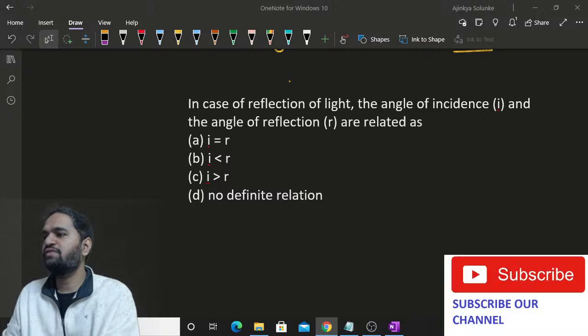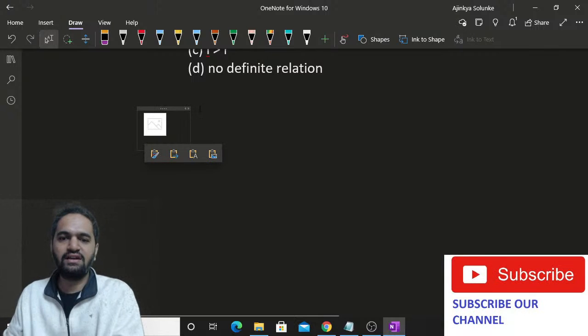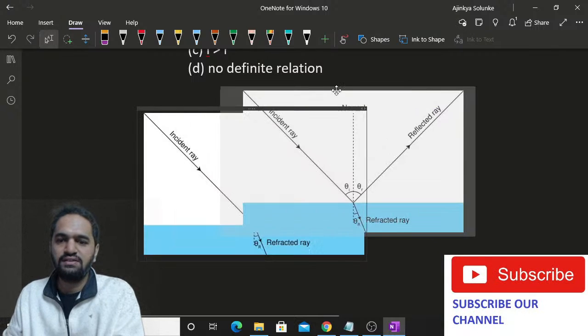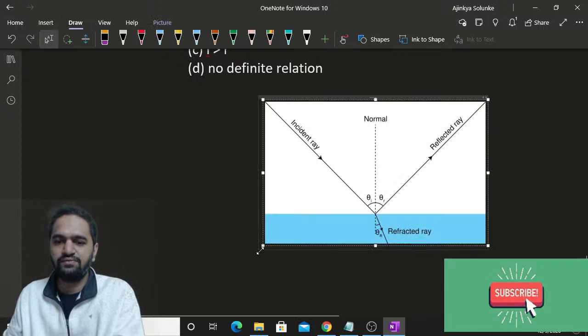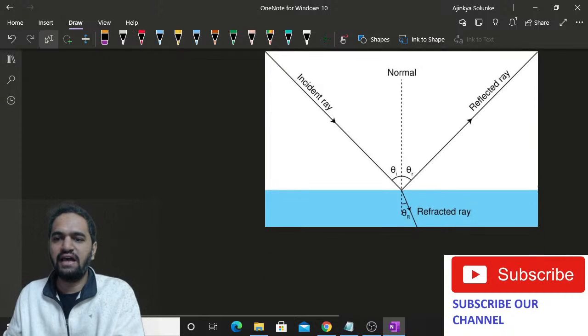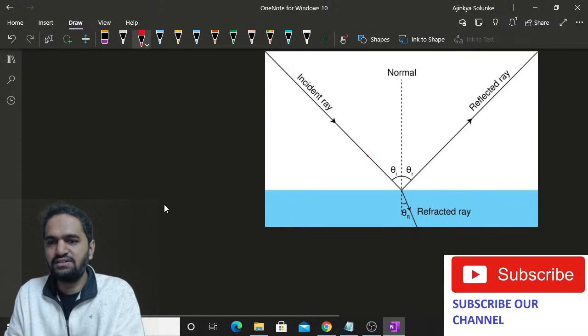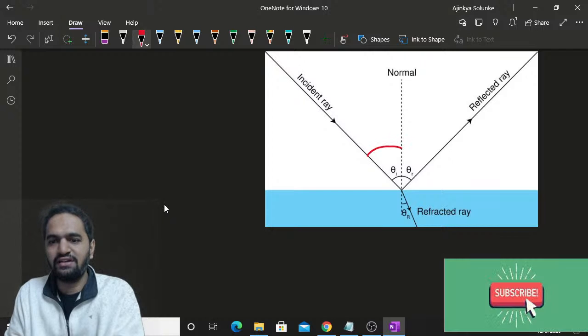Correct. So what we are trying to say is, if I am teaching you through a diagram, many students are giving the correct answer, which is a good one. See, if this is your surface, then what they are saying is the angle of incidence and the angle of reflection are the same. This is the angle of incidence, that means the angle between the incident ray and the normal.